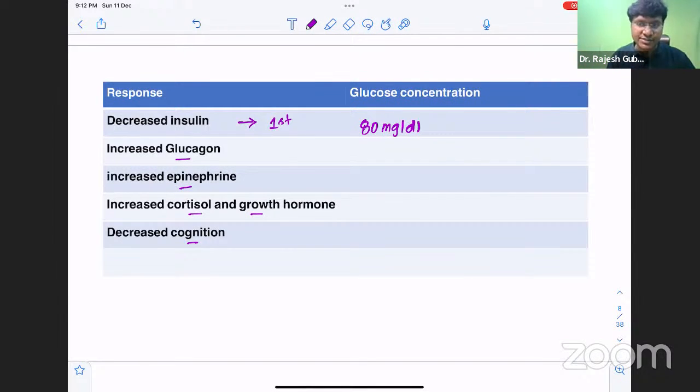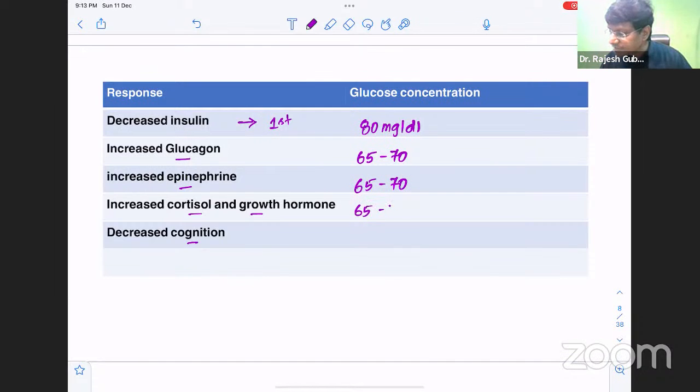When will the glucagon level increase? This is the first counter-regulatory hormone that will be elevated. So the glucagon increases when the blood glucose levels are in a range of 65 to 70 milligrams per deciliter. And when will the epinephrine increase? Same. When the blood glucose levels are in a range of 65 to 70, the epinephrine level increases. Similarly, even the cortisol also increases when the blood glucose concentration is around 65 to 70. But the first important counter-regulatory hormone that will get elevated is glucagon, followed by epinephrine, followed by cortisol, followed by growth hormone.